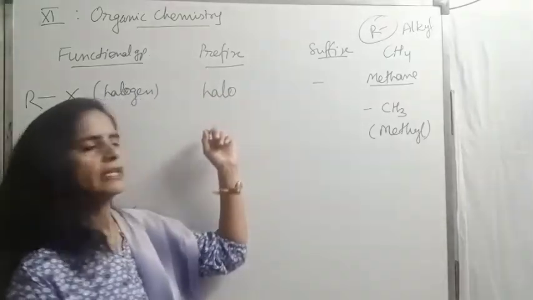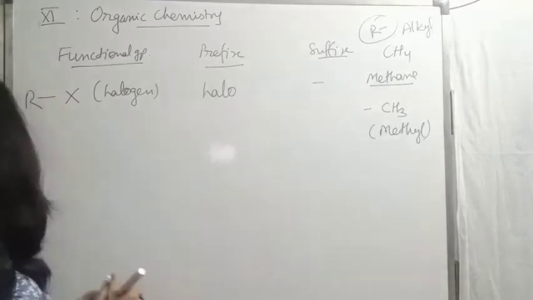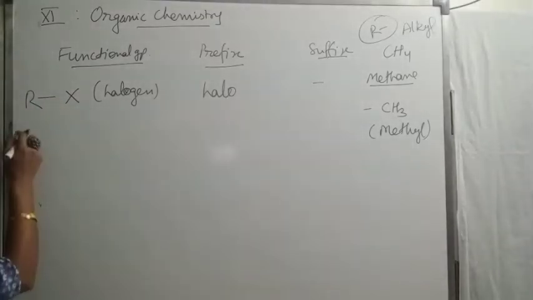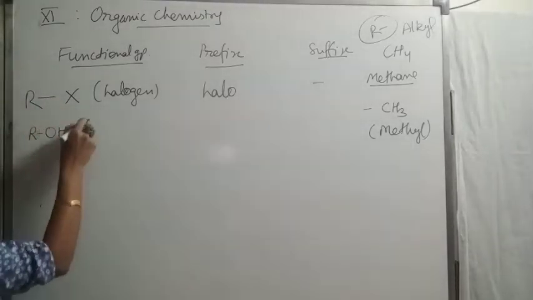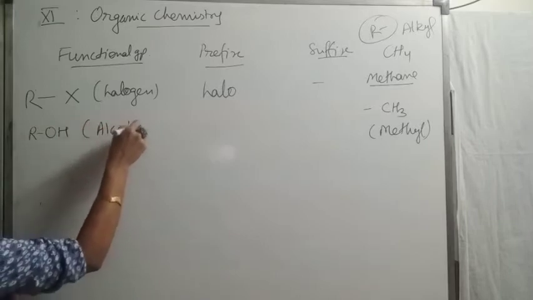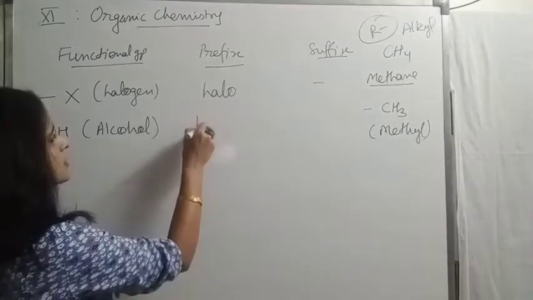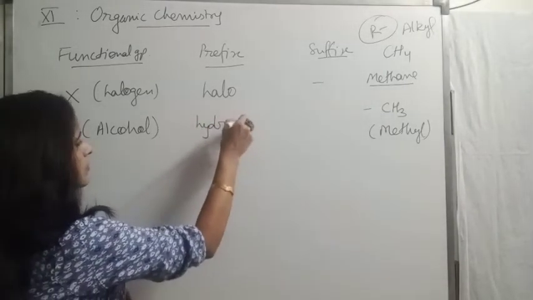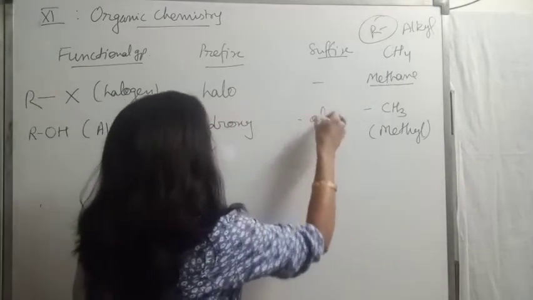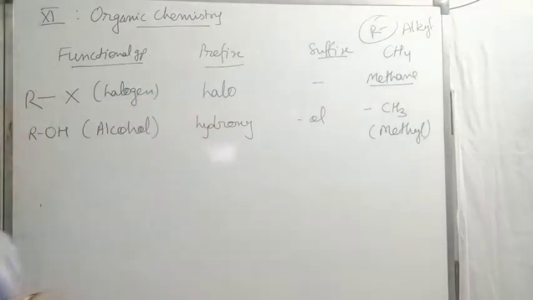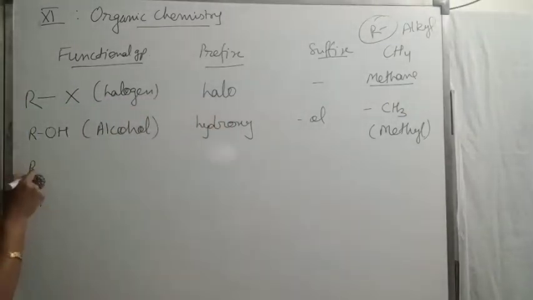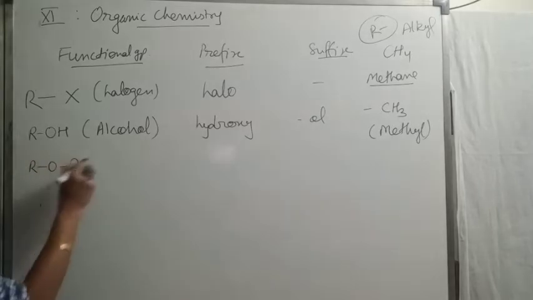Clear, beta? Take the next case, alcohol, ROH. The prefix for alcohol is hydroxy and its suffix is ol. Then we take ether, ROR.